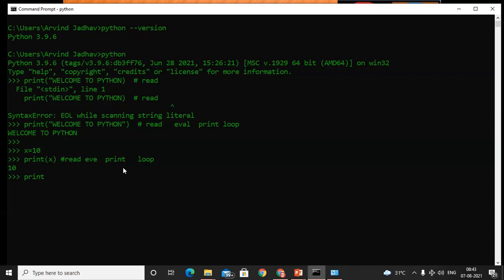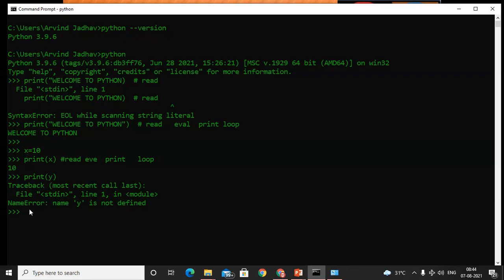अब मैं थोड़ा सा चेंज करता हूँ. Print, instead of that x I will use y. Why do we get the error? First it will read. Syntax में तो कुछ प्रॉब्लम नहीं है. Read के अंदर print round bracket y. But while evaluating the statement, y is not initialized. Earlier x was initialized, but y is not initialized.